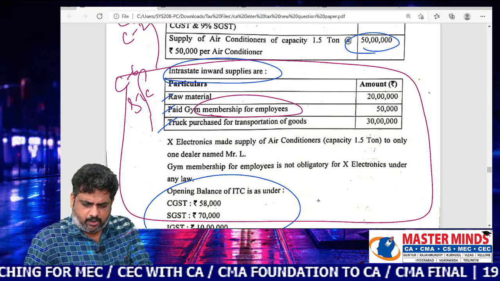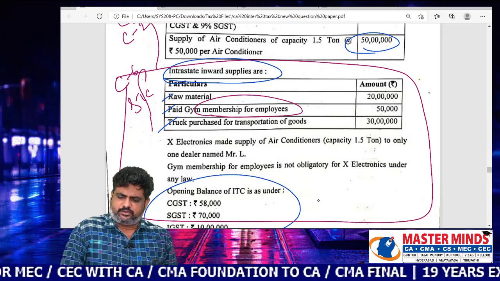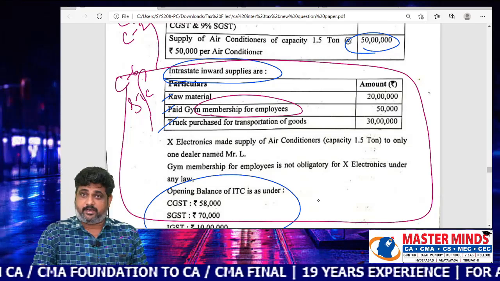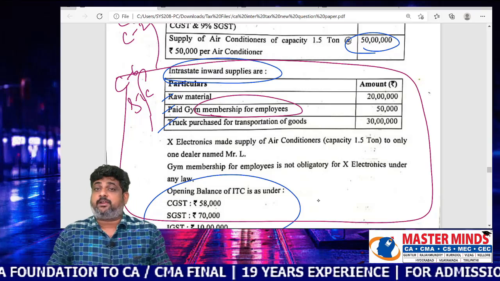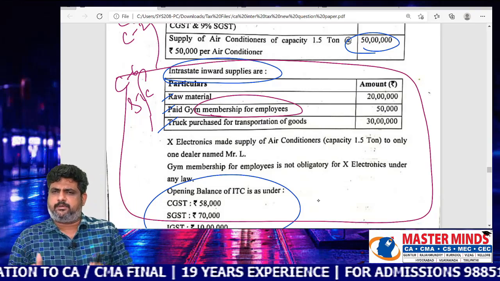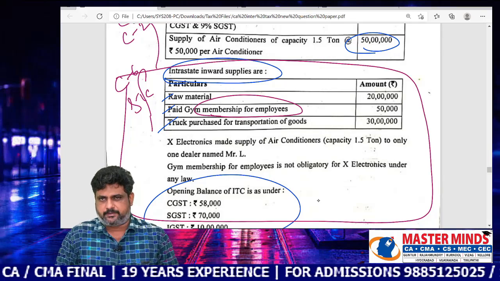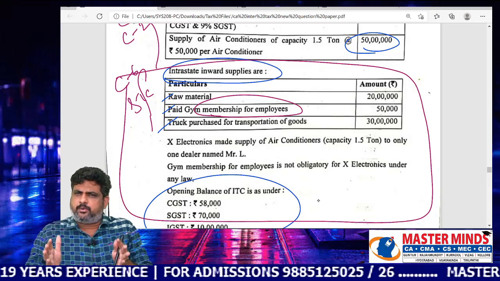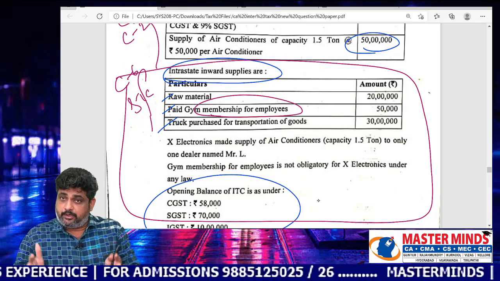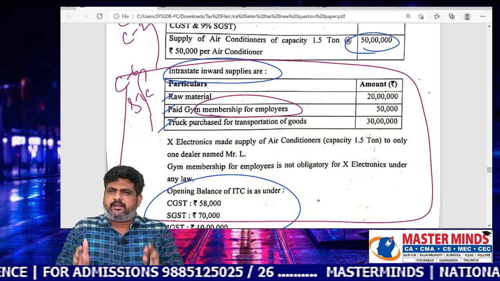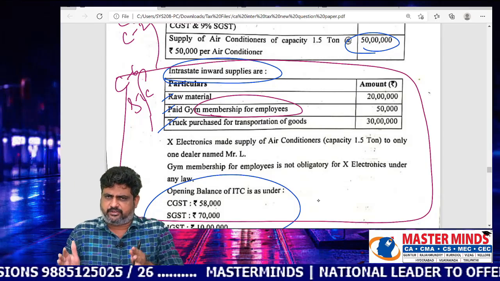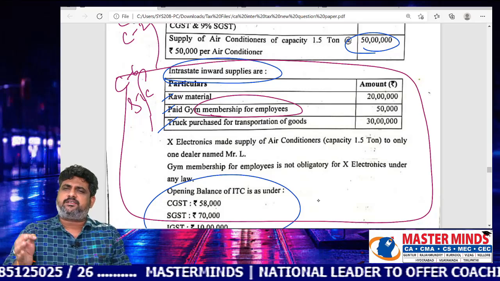If you observe, it almost resembles that material except the amounts. Amounts always will differ. As a CS student, you already know that. But the model resembles 90% of the problem here. Understood? This is a point you should remember. If you are able to read the Masterminds material properly, then definitely the compulsory question of 8 marks can be answered easily.